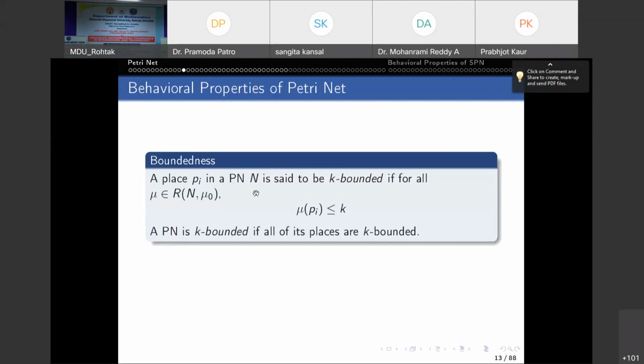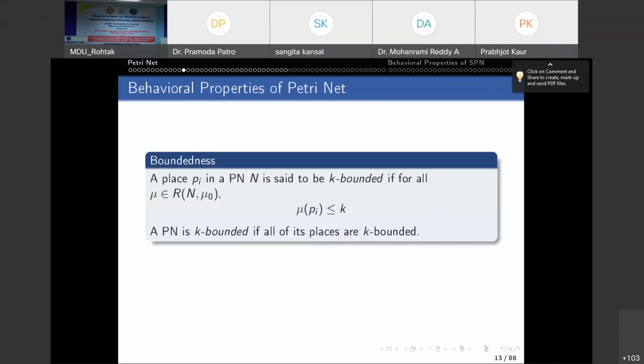A place in a Petri net is k-bounded if for all mu belonging to the reachability set of mu naught, mu of pi is less than or equal to k. That means at any stage, place pi cannot receive more than k tokens. That means that particular place is k-bounded. And if all the places in a Petri net are k-bounded, then the Petri net is called k-bounded.